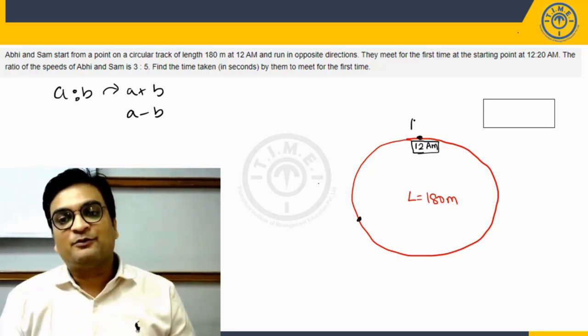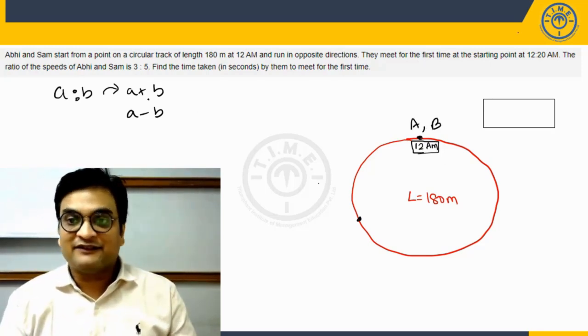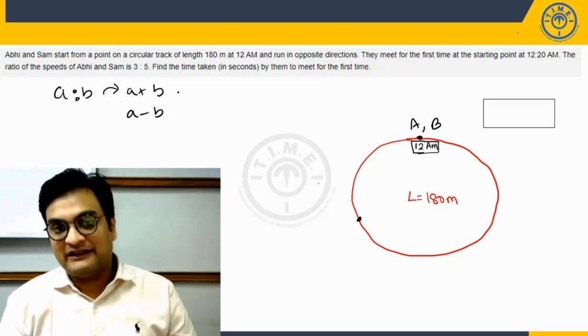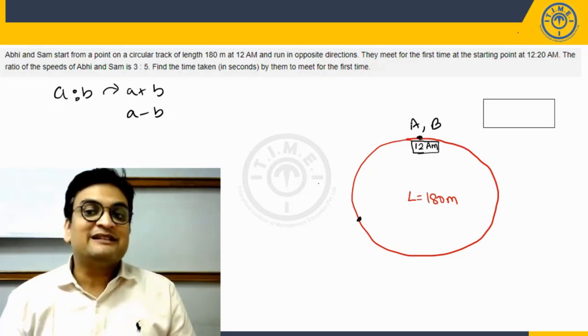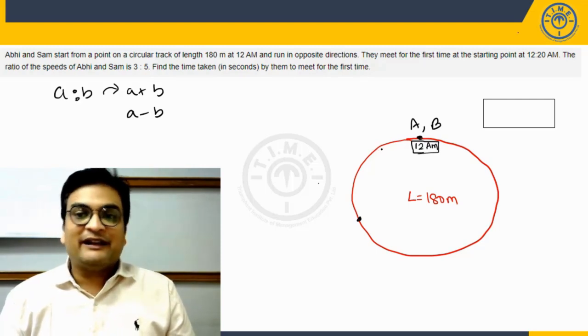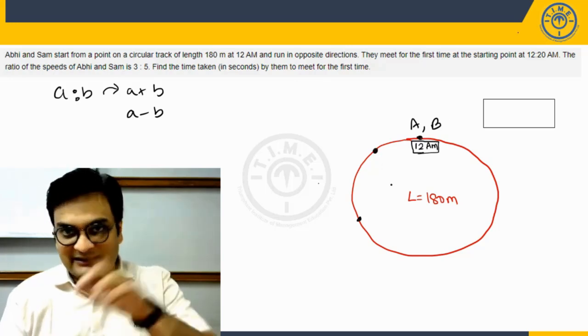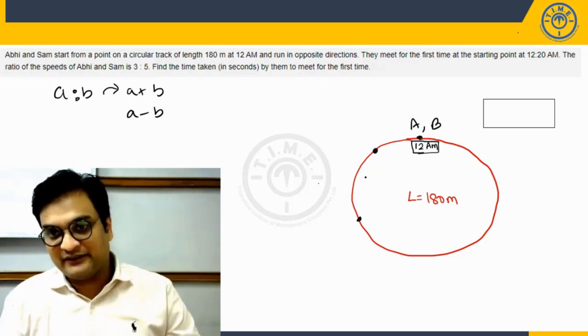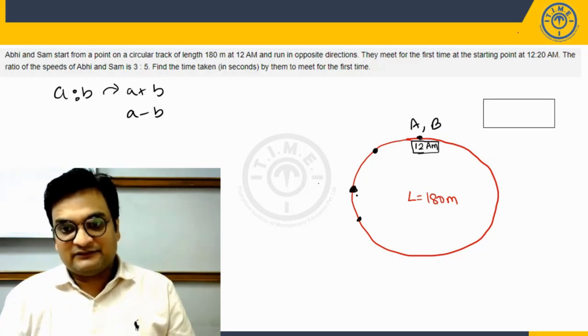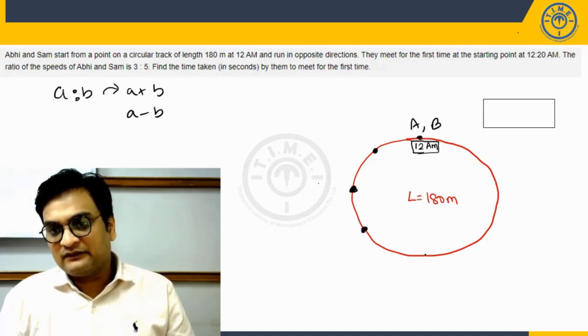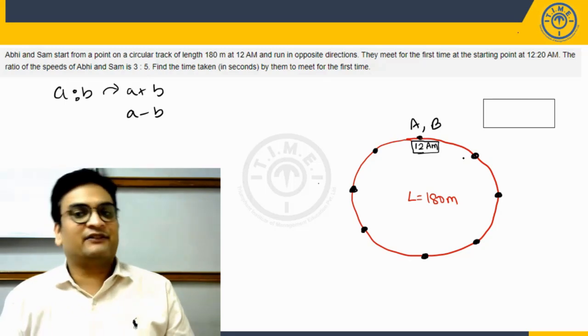So here they are running in opposite directions, right? So thus can I say the number of distinct meeting points will be 3 plus 5, the sum of the ratios, which is 8. So what would 8 distinct meeting points mean? Observe. Let's try to divide the entire circular track into 8 equal portions. So I'll try to do it this way. 1, 2, 3, 4, 5, 6, 7 and 8, like this.